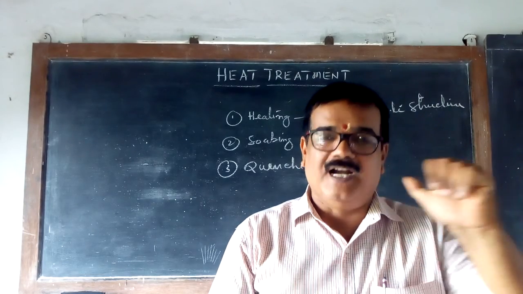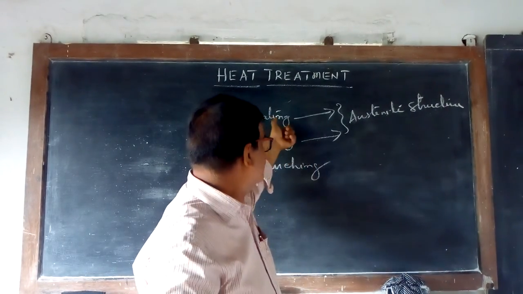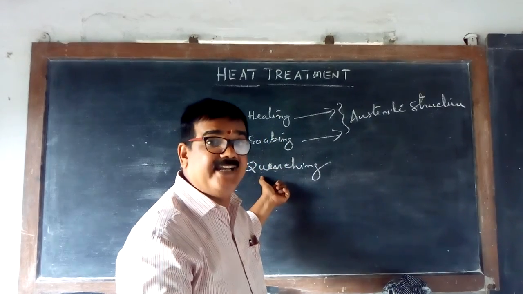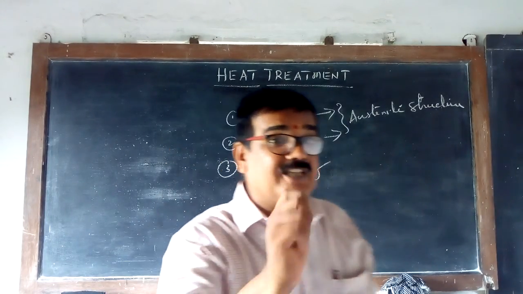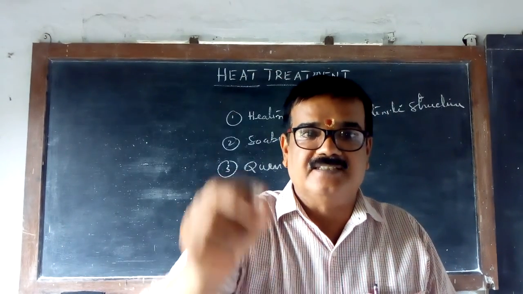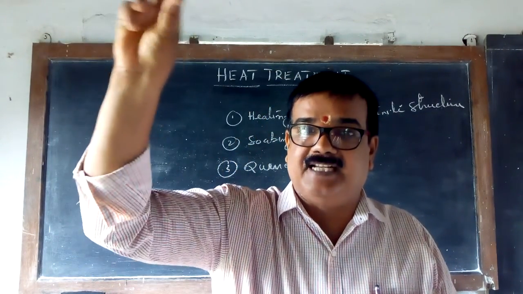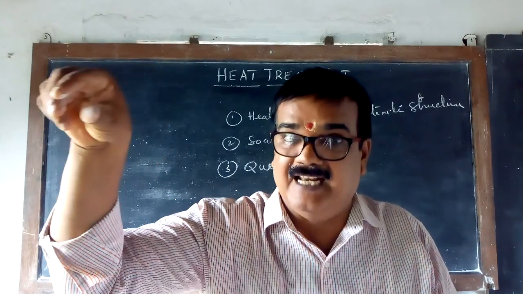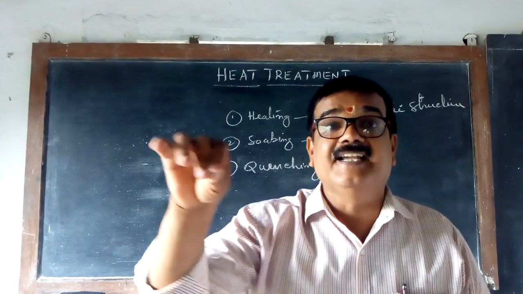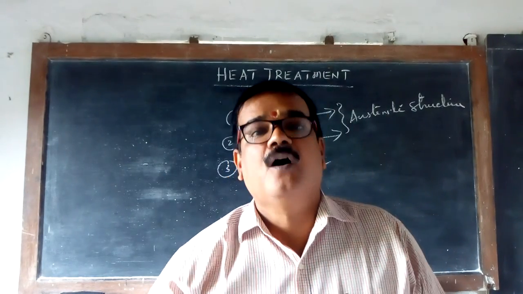How? I told you, this is the process: heating, soaking. Now, for hardening, what is the quenching process? The metal heated above the upper critical point, the austenite structure, is suddenly cooled in water or in oil.